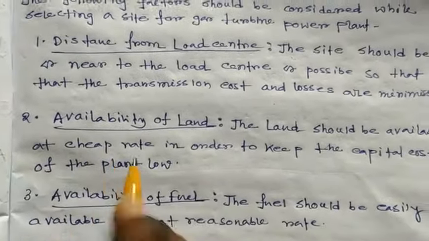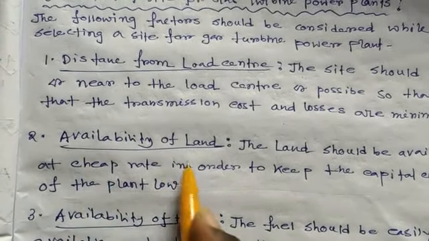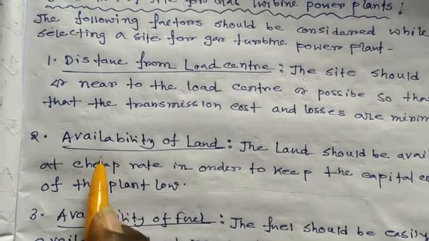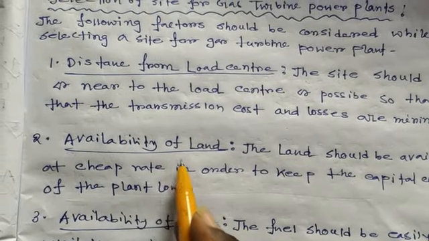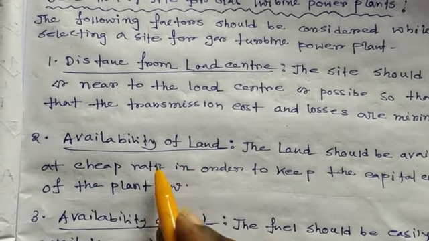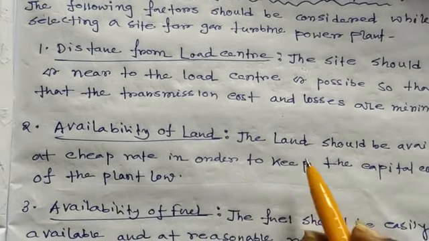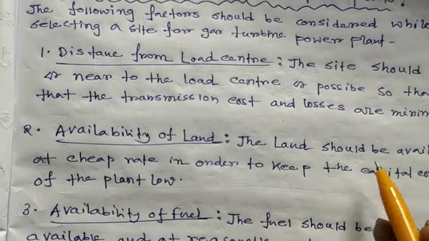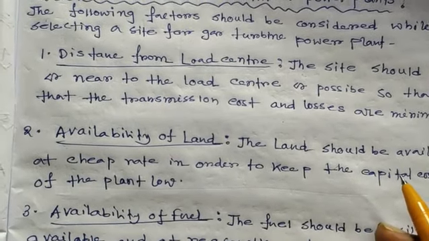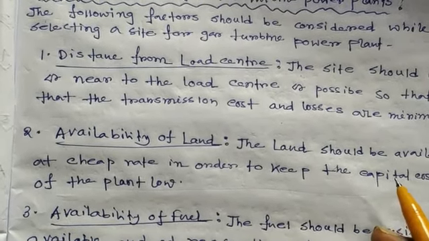The second point is availability of land. The land should be available. When land is available, the land rate is low and we buy at a cheap rate.